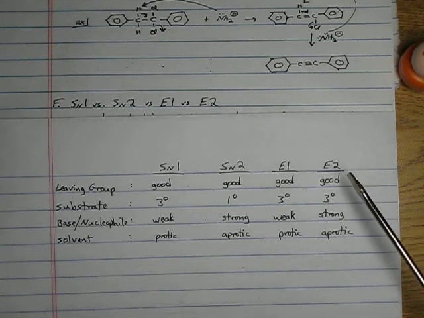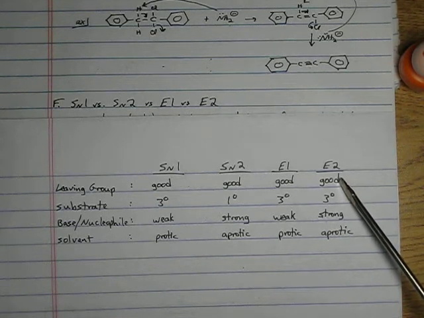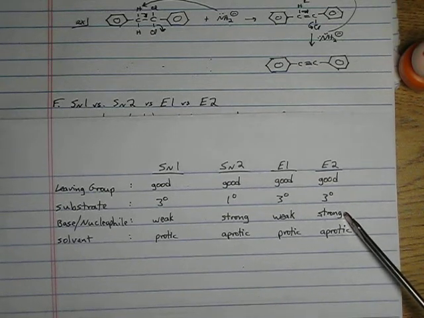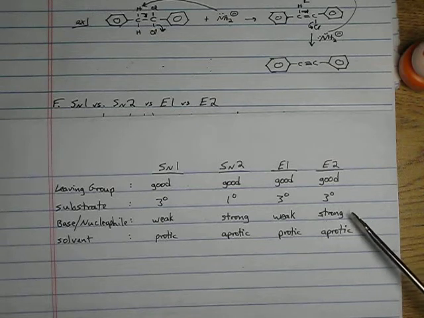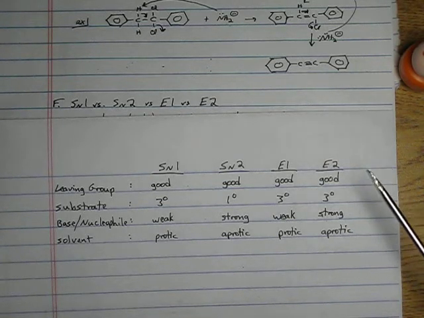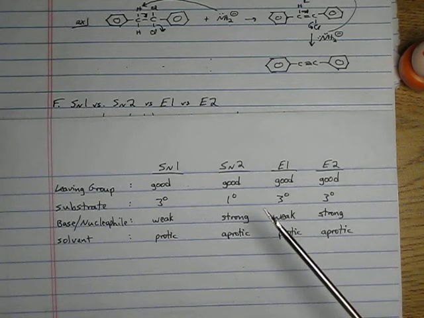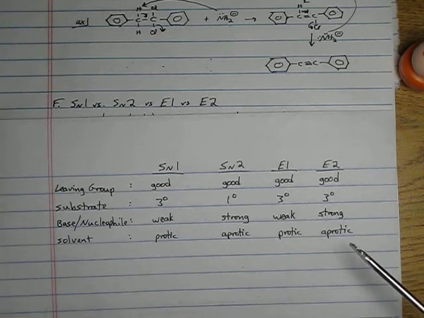E2 conditions: good leaving group, tertiary substrate, strong base. And recall, since nucleophilicity parallels basicity for the most part, strong bases are also strong nucleophiles, and aprotic solvents.